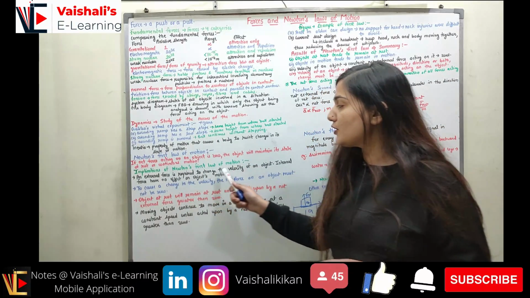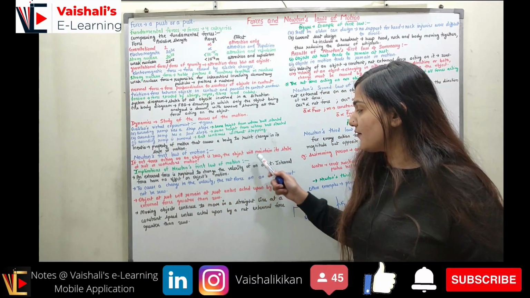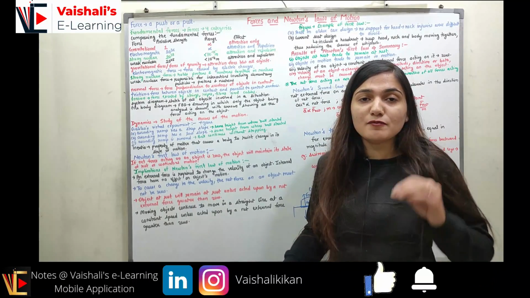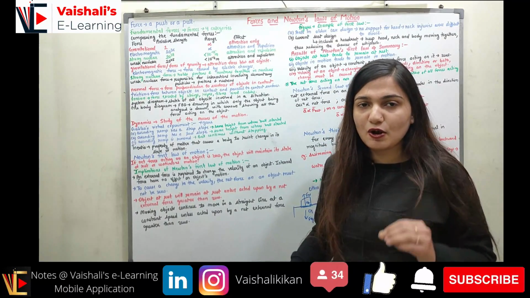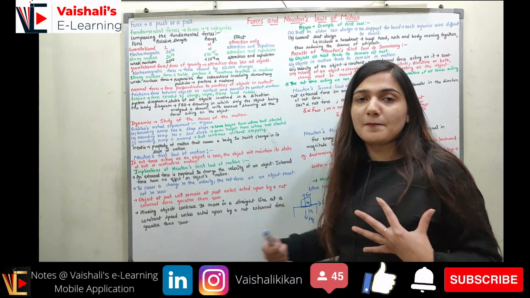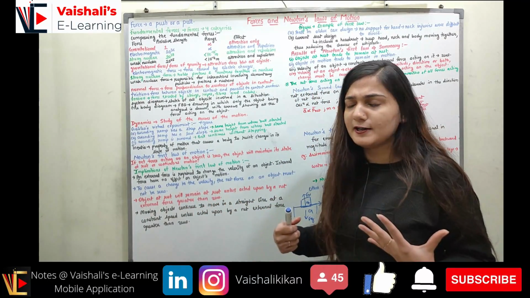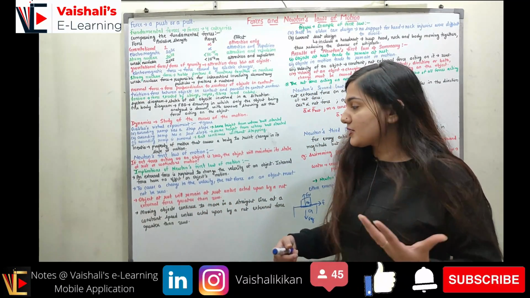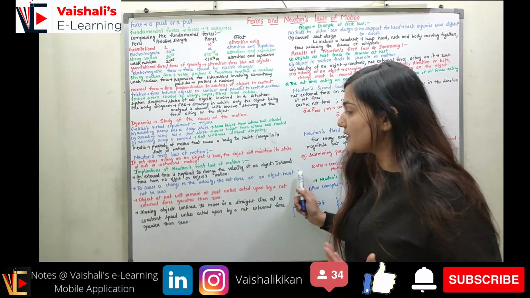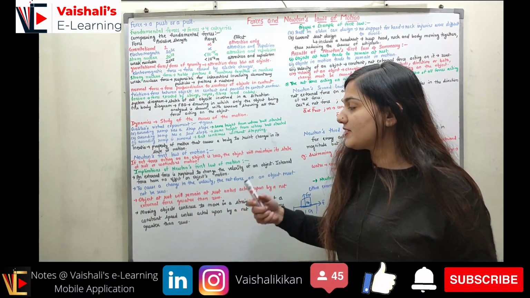There are some implications of Newton's first law of motion. The first implication is that an external force is required to change the velocity of an object. If the external force is not there, the object will keep on moving with the same velocity. It will not change the velocity, right? If I want to change the velocity or have acceleration in the motion, I have to supply some external force. Internal force has no effect on the object's motion. The next implication is that to cause a change in the velocity, the net force on the object must not be zero. There must be some net force.